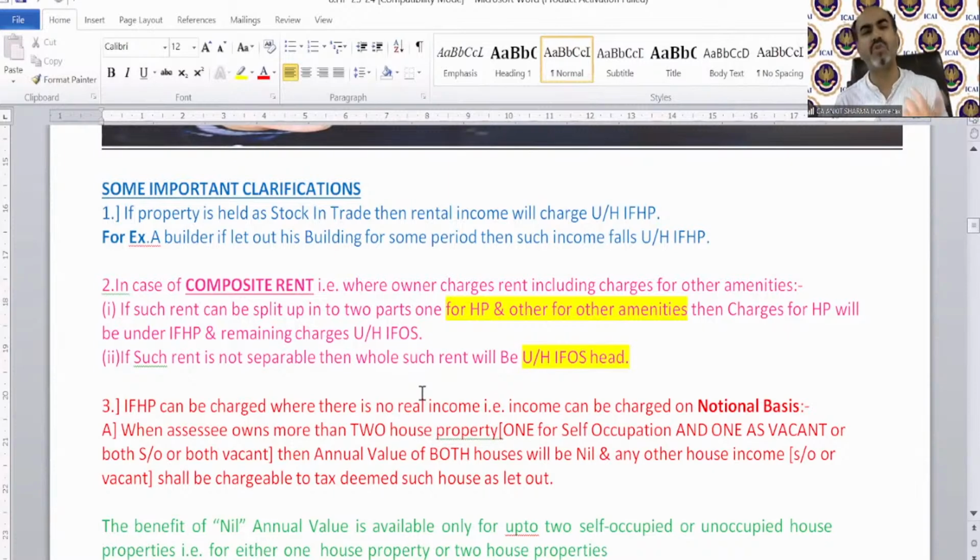Krishna is asking how point E is practically possible, if the owner of land and owner of building are the same, how can they be different? There can be a situation where the land is not owned by you, and you are only the owner, as a leasehold owner or as a freehold owner, of the constructed part. There might be an agreement in which land ownership is not transferred, only the construction ownership has been transferred to you. In that case, this situation can arise. That's a rare case, but it can be there.